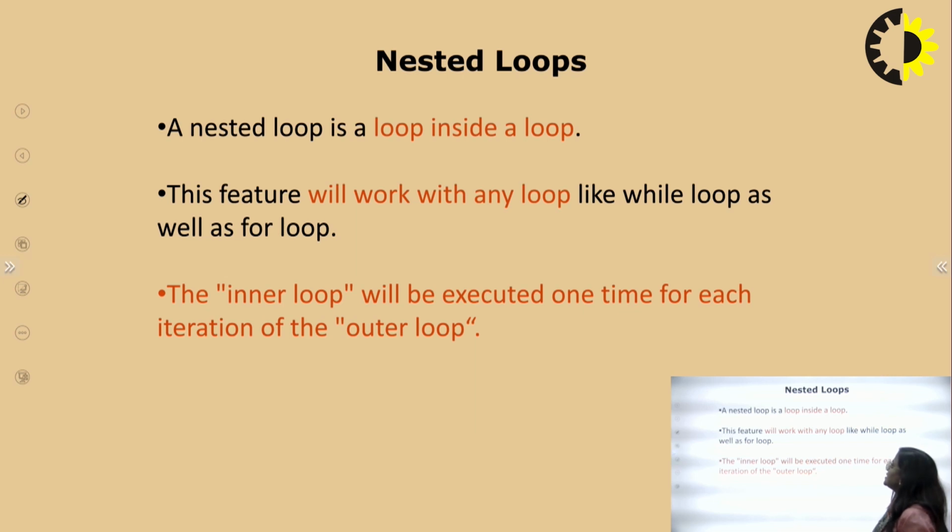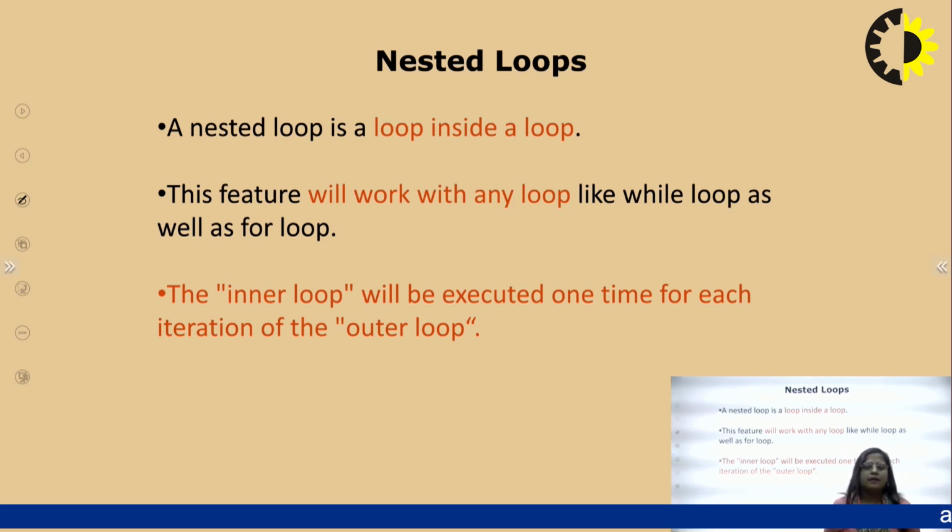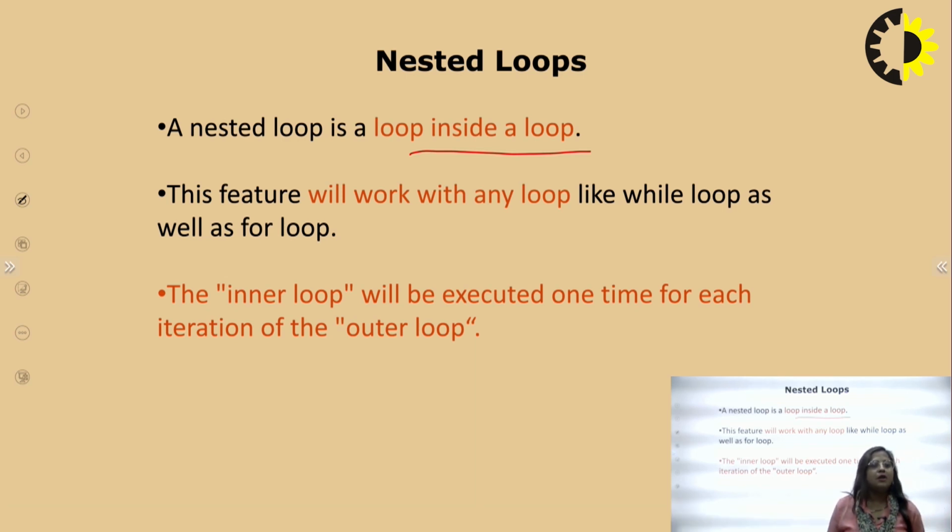Now a nested loop is a loop inside another loop, meaning looping inside looping. Let us take the multiplication of any 2 numbers, where I use i for one loop and j for the other loop. So a loop inside a loop is called a nested loop. This feature is available with any loop, the while loop as well as the for loop. So the nested loop is used in both: in the while loop and also in for looping.